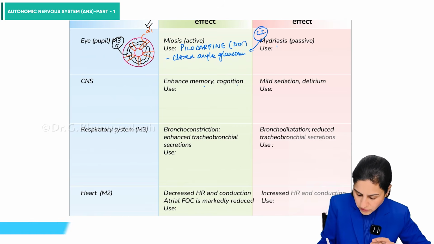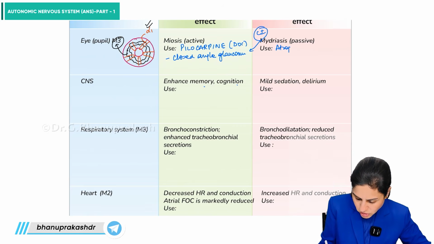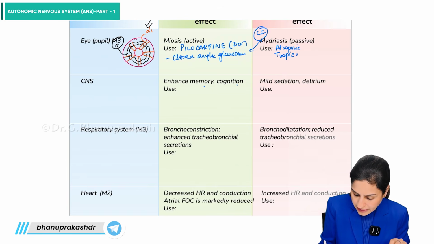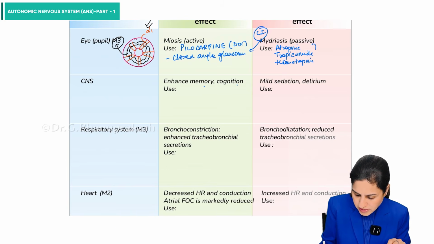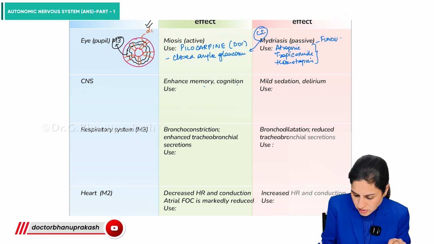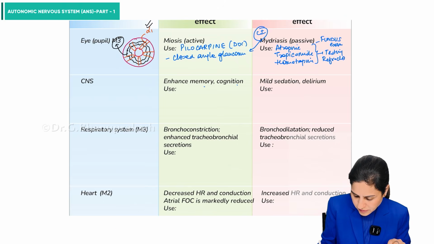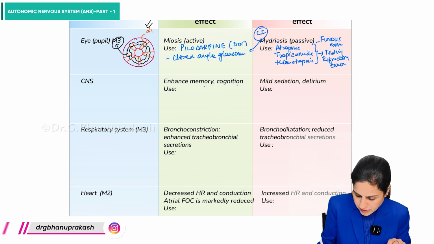As for uses, we have drugs like atropine, tropicamide, and homatropine. These drugs are used for fundus examination, for testing the refractory errors, right?